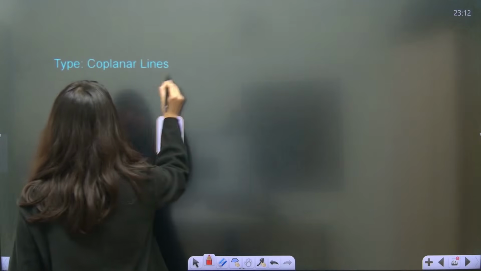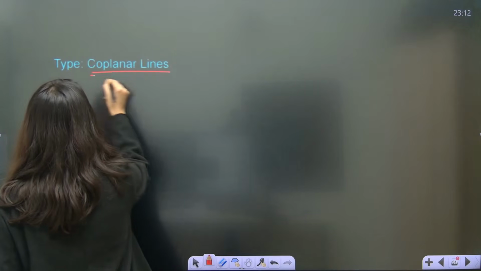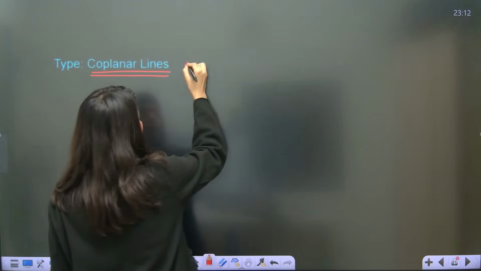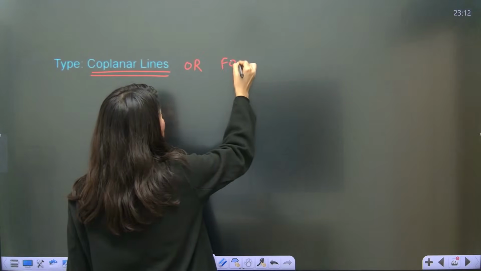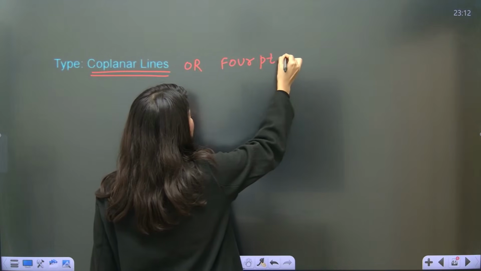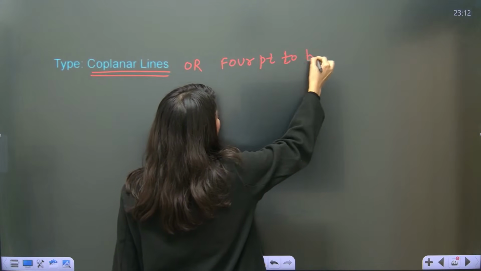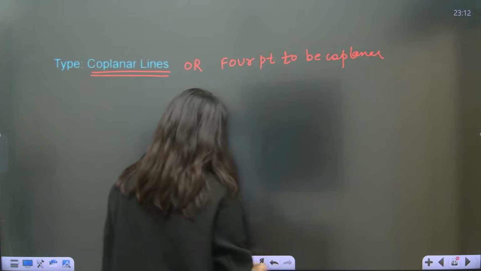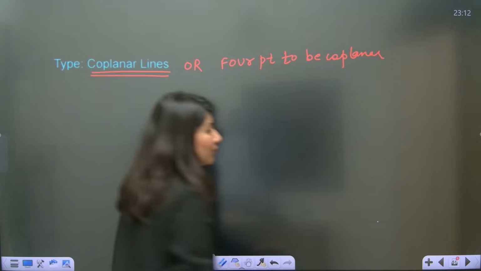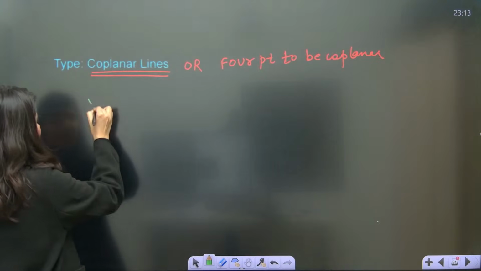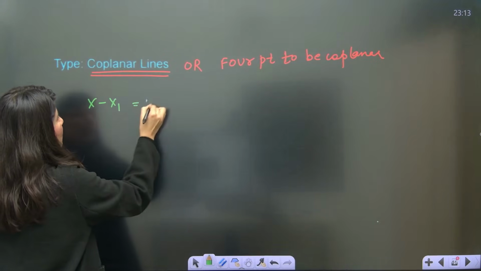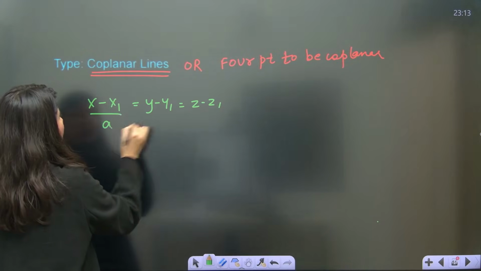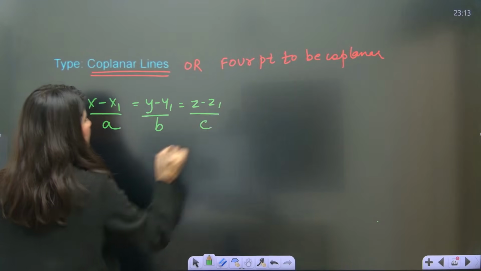Coplanar lines. So what is the condition of coplanarity? Coplanar lines, or 4 points to become coplanar. So if 2 lines are coplanar, what is the formula? If 2 lines are given to you, understand line number 1, x minus x1, y minus y1, z minus z1 upon a1, b1, c1.